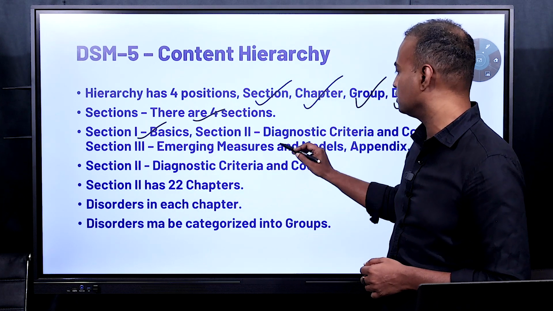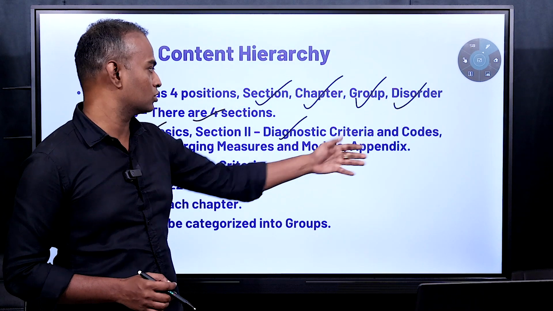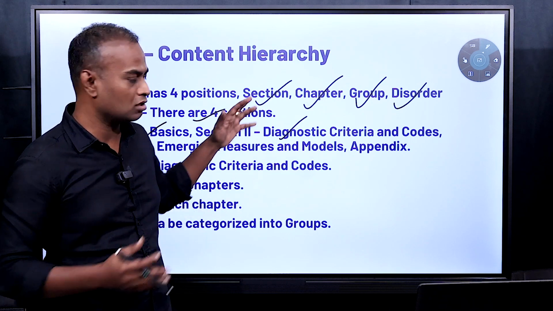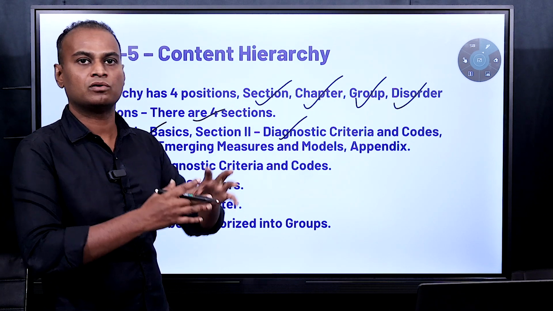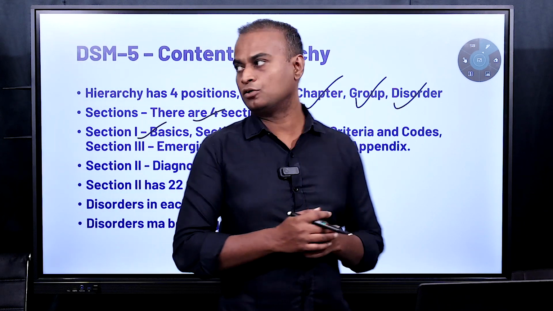And the important section is section 2. Section 2 is diagnostic criteria and codes. This is the important section. This is the largest section. This is where you have all the disorders listed in the hierarchy. This is the section 2.